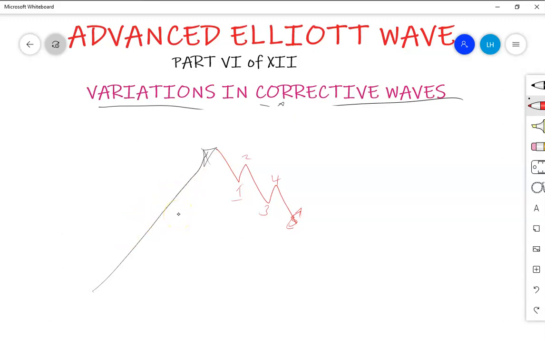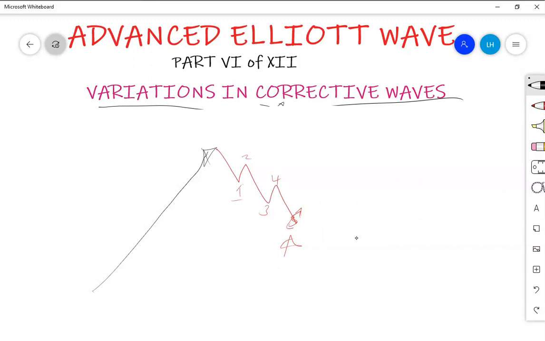Now we have this as wave A, and we expect wave B. We are looking at when wave B takes the form of a multiple zigzag. Let's say we have a triple zigzag.